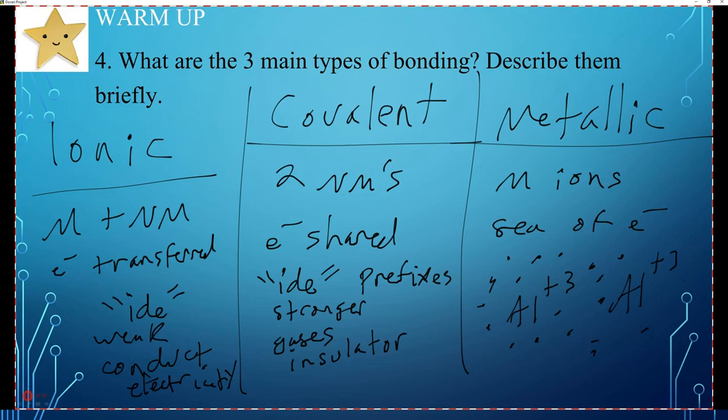An example of an ionic compound would be sodium chloride, NaCl. An example of a covalent compound would be water. And an example of a metallic compound would be any pure metal, like pure elemental copper, Cu. Copper, silver, gold, platinum. Those are metallic compounds with pure metals with no oxygen or anything else.